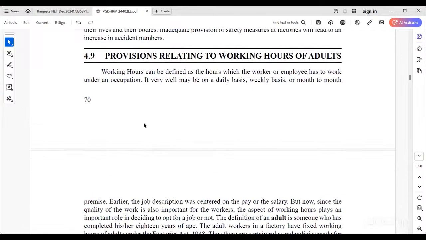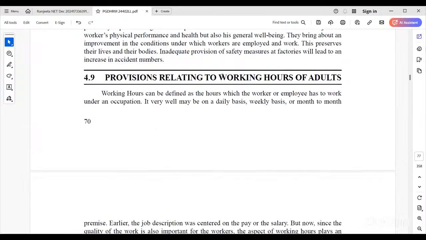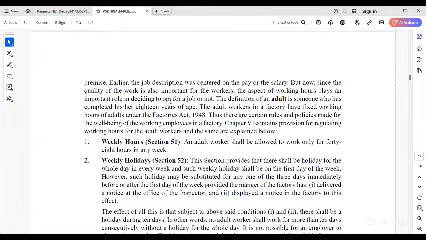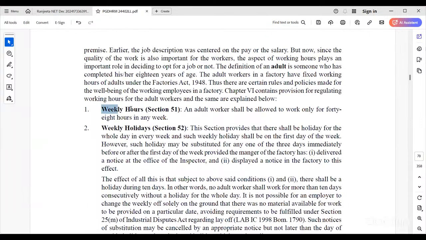See, working hours can be defined as the hours. The fourth one is working hours. Working hours for adults are defined as per hours, either daily, weekly or monthly. As per weekly hours, an adult worker shall be allowed to work only 48 hours in a week. 48 hours in a week.